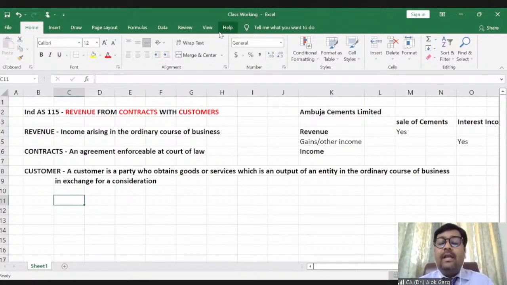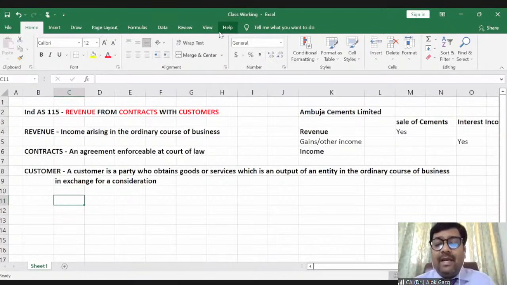And of course, it is not honorary, it is not free of cost. Of course, they are paying me fees for that. So customer is a party who obtains goods or services, which is an output of an entity in the ordinary course of business, in exchange for a consideration. Students are paying fees to the teacher, and teaching is in the ordinary course of business of that particular teacher. Hence, in this particular case, when J is taking classes from me, J is my customer.